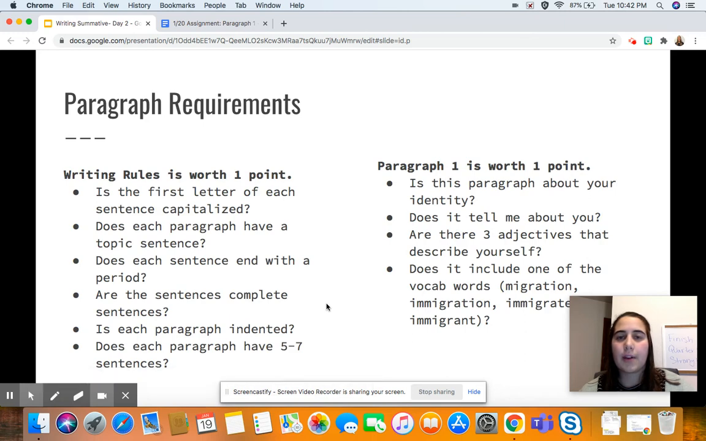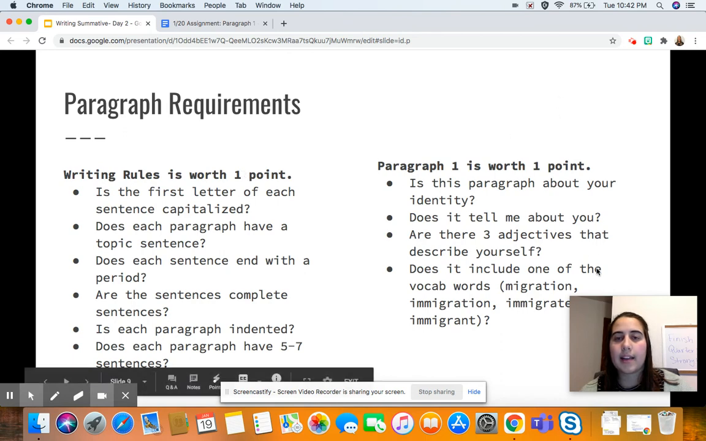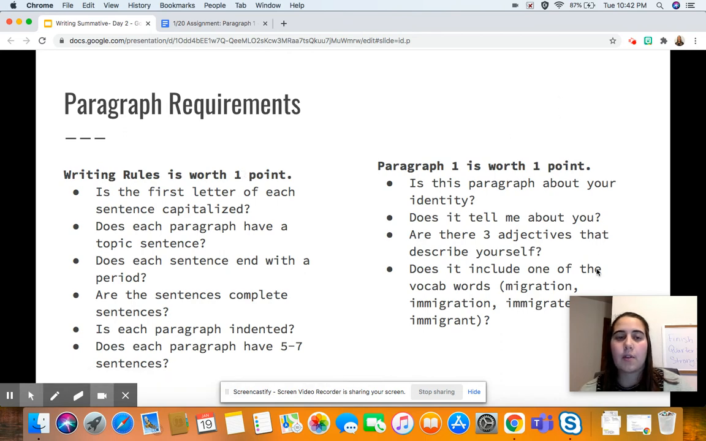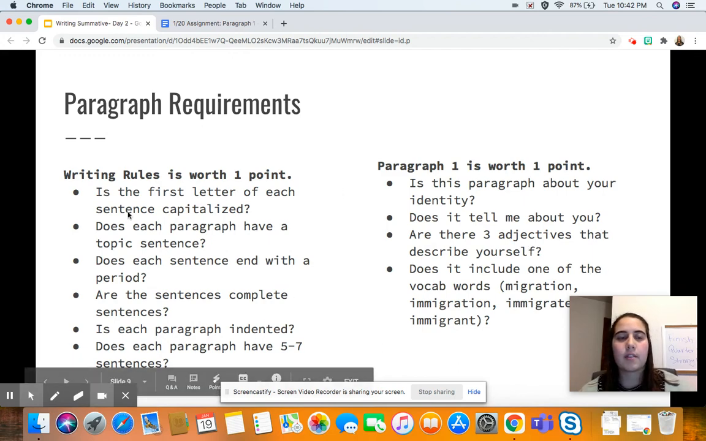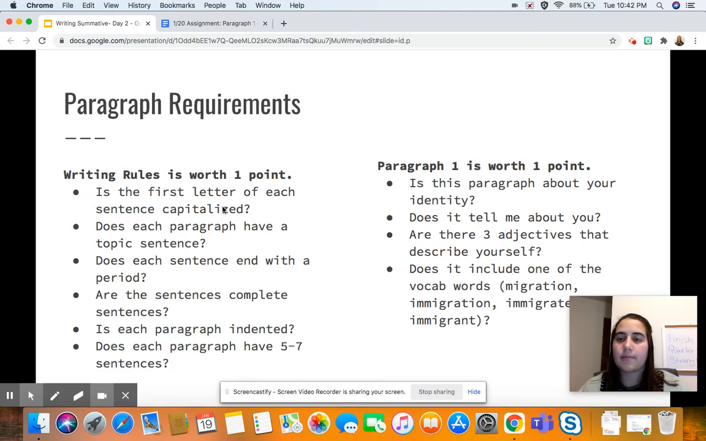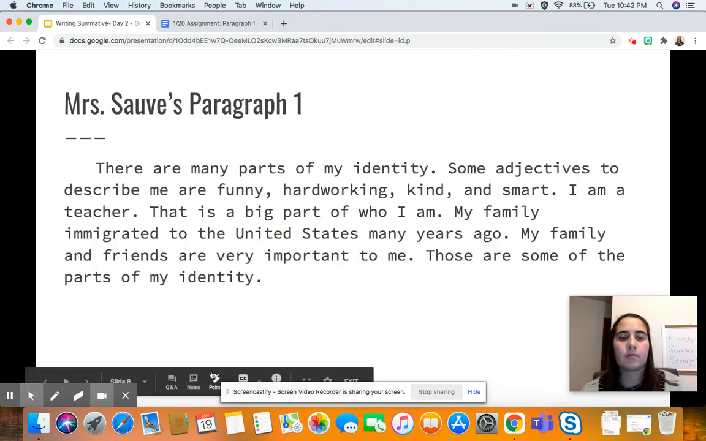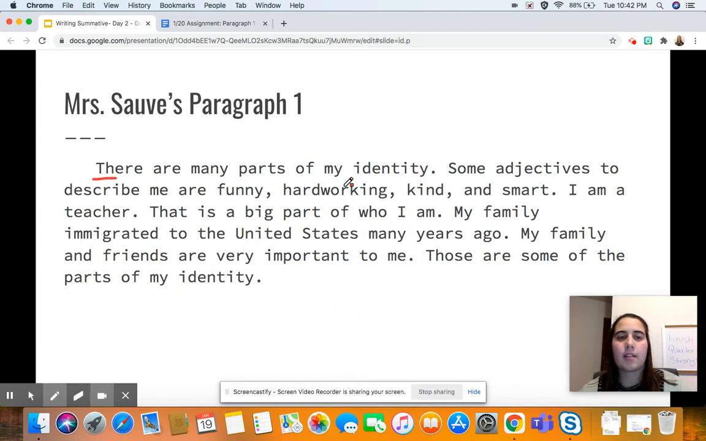So these are your paragraph requirements, okay? We have our writing rules requirements and our paragraph 1 requirements. We've already looked at some of these, but let's go back and see if we followed all of them. This first one says, is the first letter of each sentence capitalized? Let's take a look at the paragraph. I'm looking at the start of each sentence and I see a capital letter. Okay, so each sentence starts with a capital letter. So we know that's true.